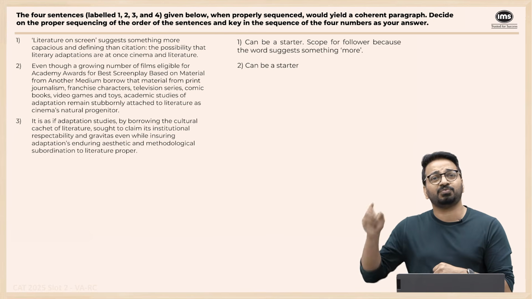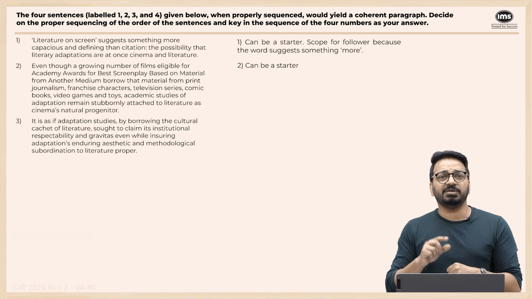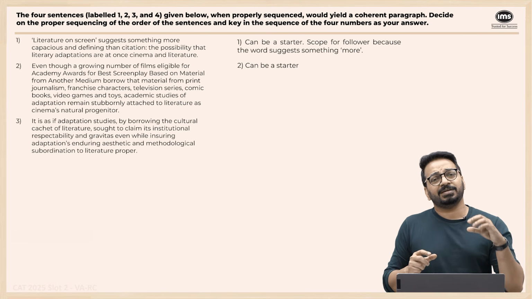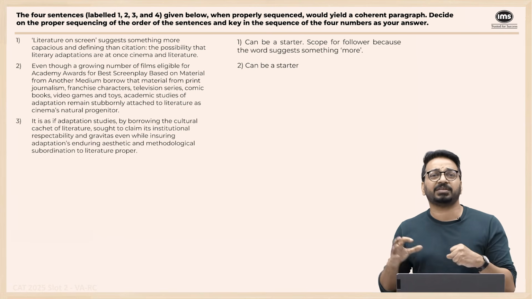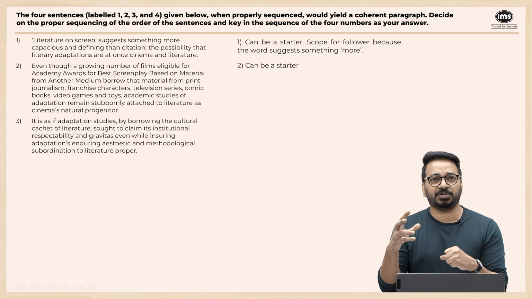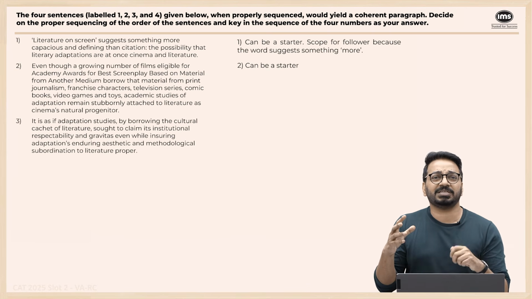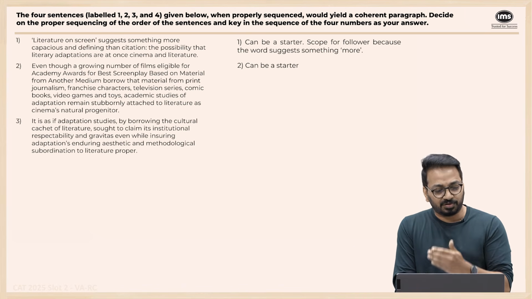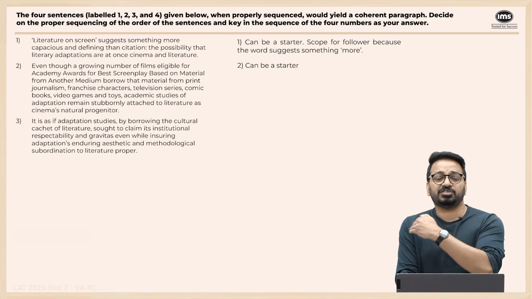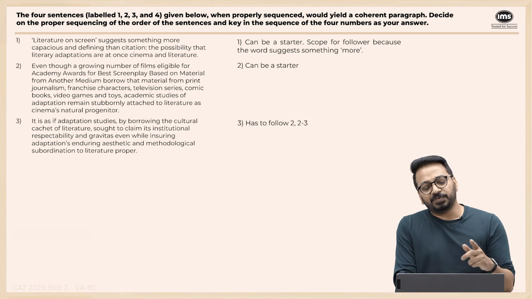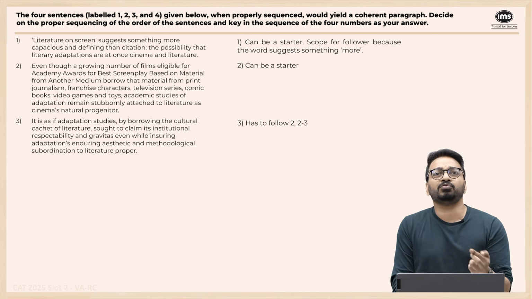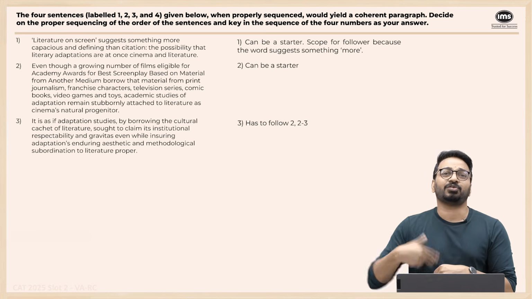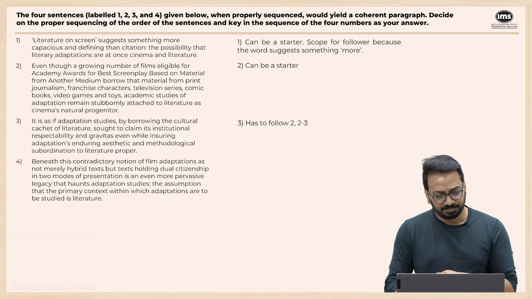Sentence 2 ends by saying that despite many other sources, they act as if literature is the original source of adaptation. And here they're saying adaptation studies focus on this because it lends some cultural cachet or prestige. So definitely 3 has to follow 2, because 2 talks about academic studies of adaptation and 3 talks about adaptation studies. So 2, 3 is a link.